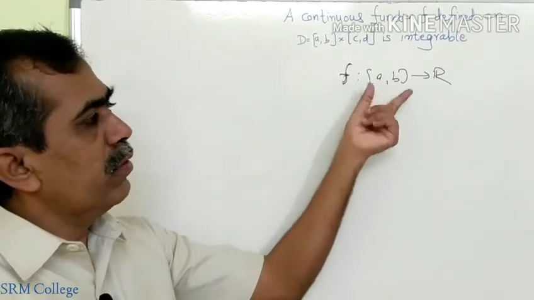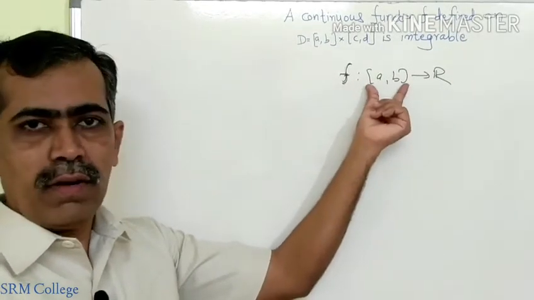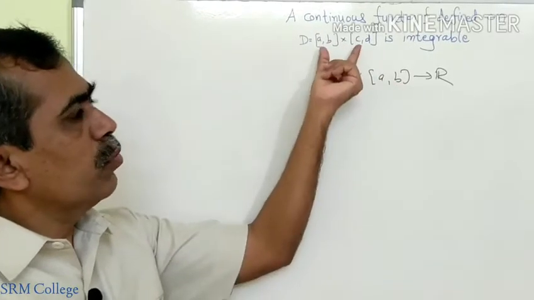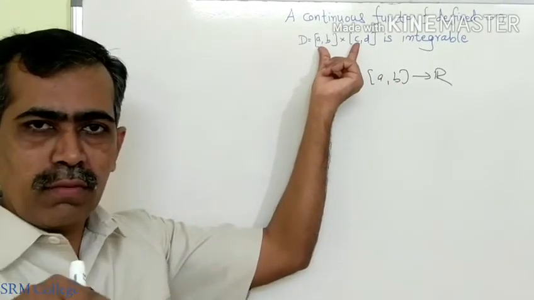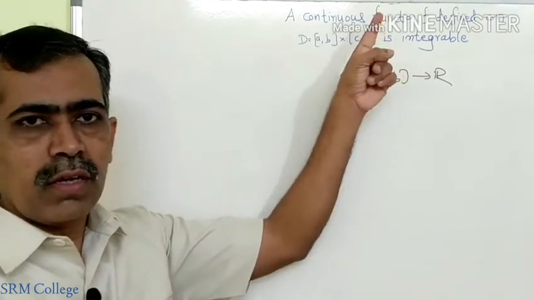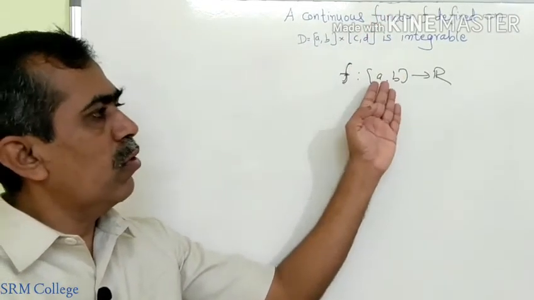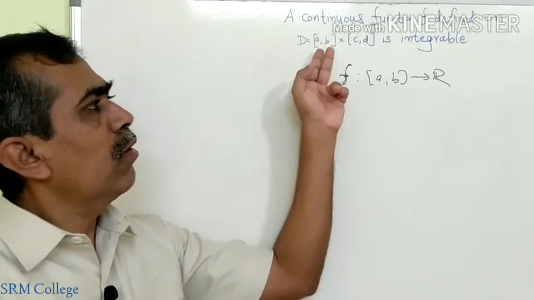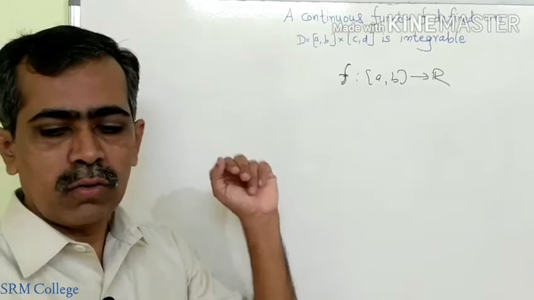So you have proved this property of continuous functions for functions of a single variable. Here the domain of the function was a closed and bounded interval in R. Now the domain is also a closed and bounded interval, but it is in R2. So this was true for a closed interval in R, and now you have to prove it for a closed interval in R2.